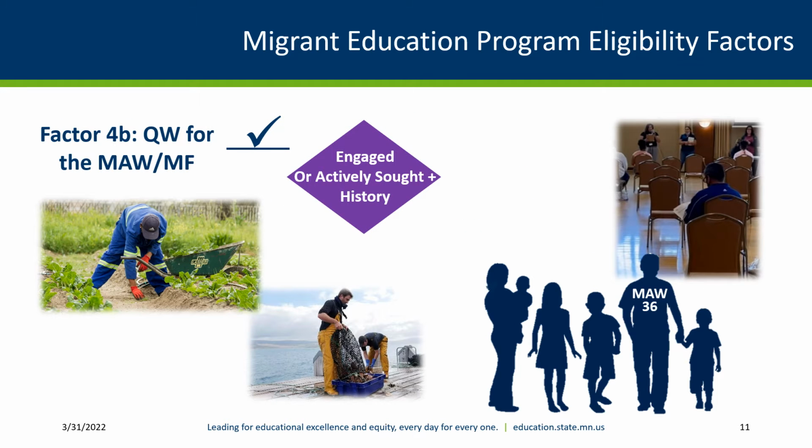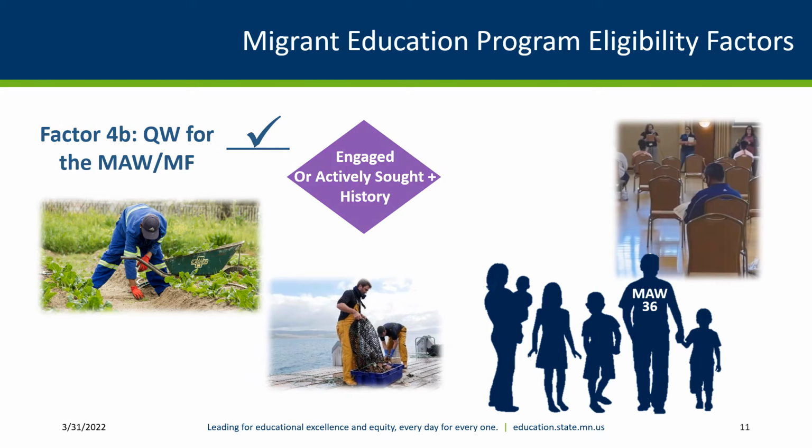For this factor, there are two options to determine if the worker is a migratory agricultural worker or migratory fisher. The first option, engaged, applies if they are doing initial processing work that is seasonal or temporary in agriculture or fishing, or that they attended orientation for qualifying work within 60 days of the qualifying move. Orientation is when the worker is considered hired and is being trained for their job. Orientation is not being interviewed, given information on job duties, and taking a tour of the employment site.